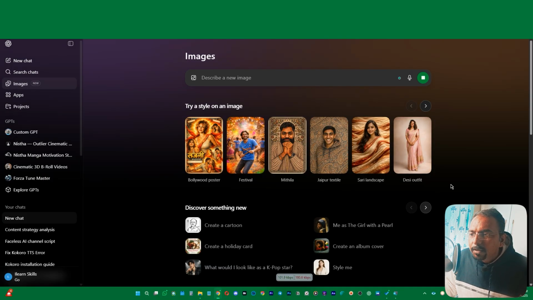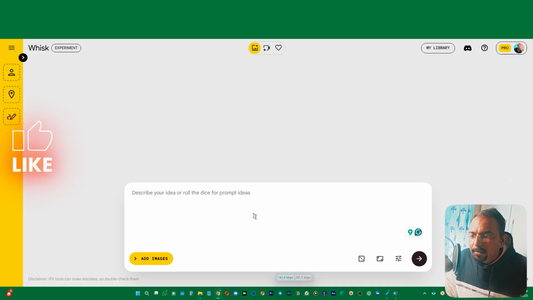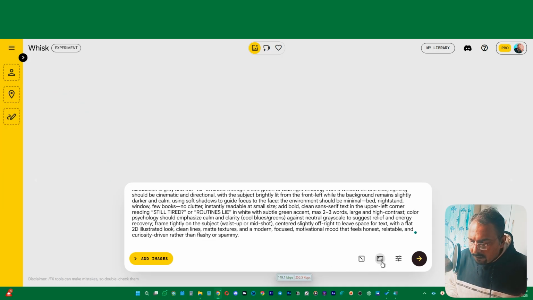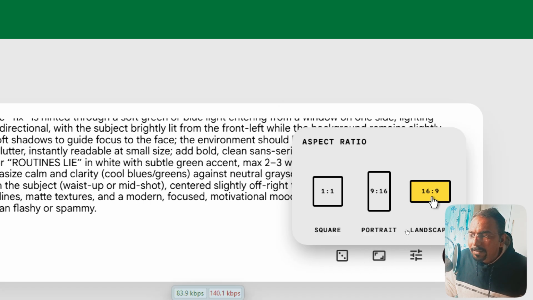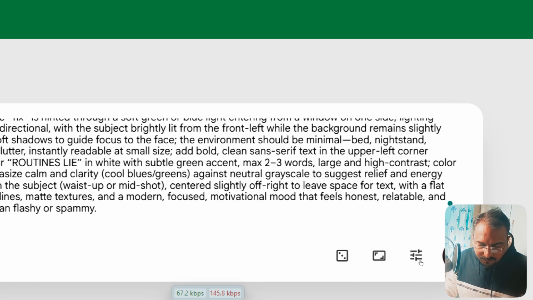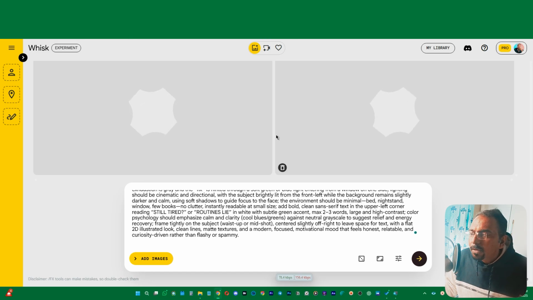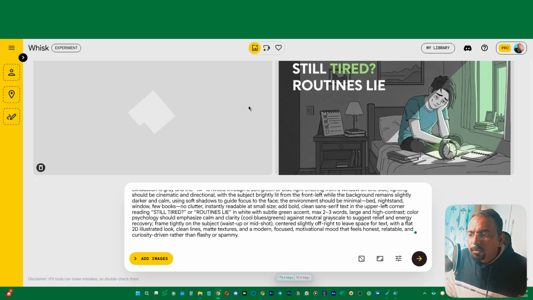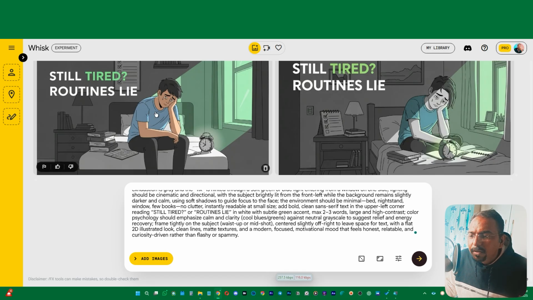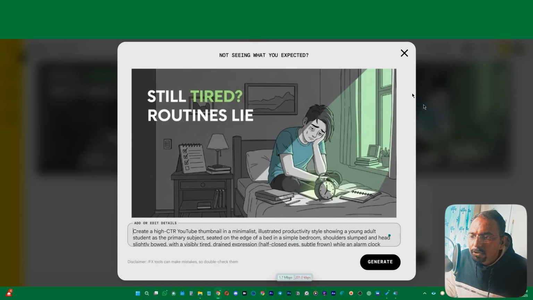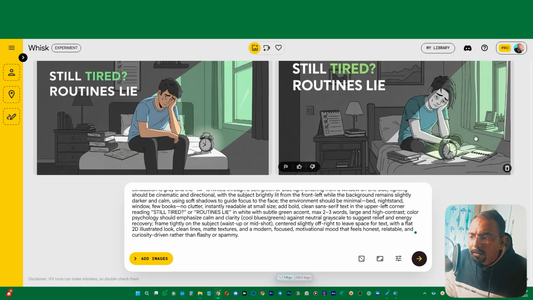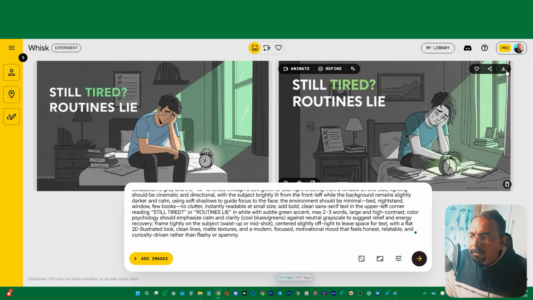So it's going to generate the image. Meanwhile, we can go to Whisk AI also, paste this prompt, and then we need to select the aspect ratio. If we click on this, make sure it's landscape 16:9, and then press enter. So Whisk will also generate the thumbnail, and ChatGPT would also. You can pick whichever image you like. You can see Whisk has already generated. This is very simple, easy and amazing. You can pick any of these thumbnails, either this one or this one. I think this one is much better, and I can simply click on the download button to download it.